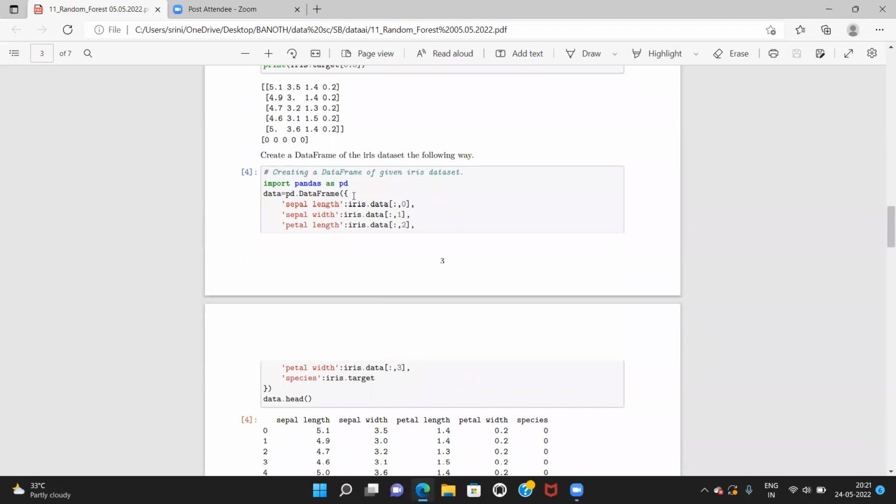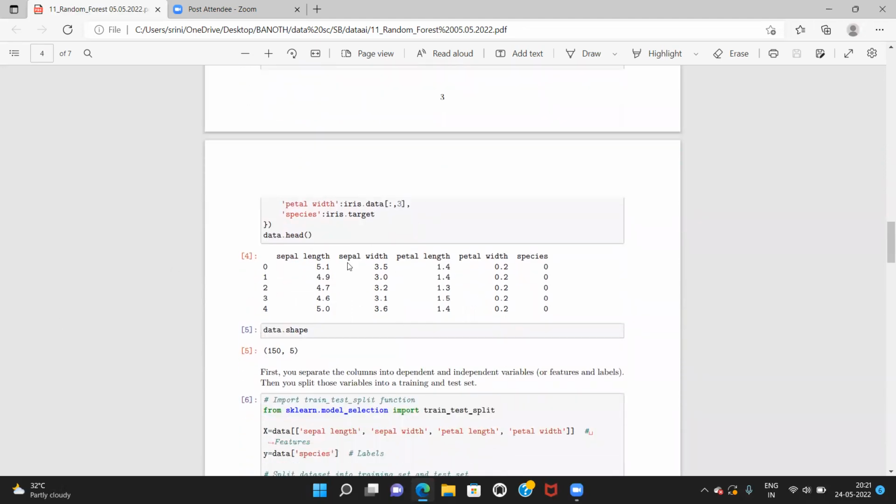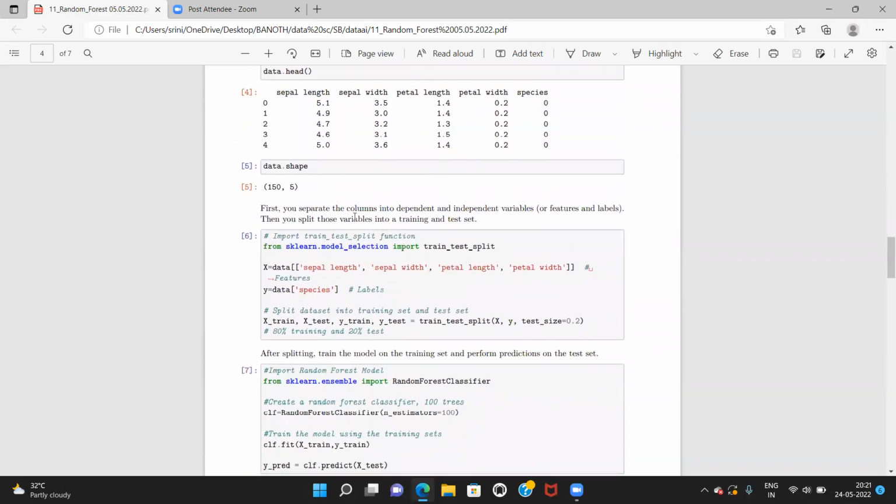So import pandas as pd, and data equal to pd.DataFrame, with sepal length, sepal width, and petal width. So 0 here, 1, 2, and 3. Just to practice it, with sepal width, you will get this result output from the model. First, you separate the columns into independent and dependent variables, or features and labels.